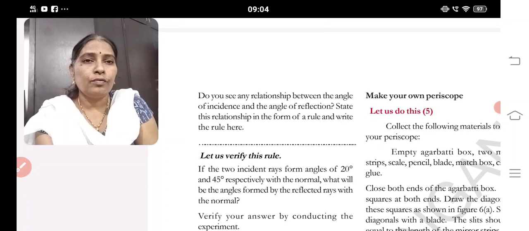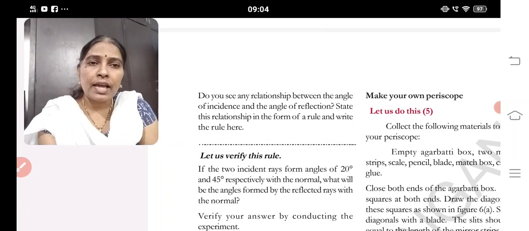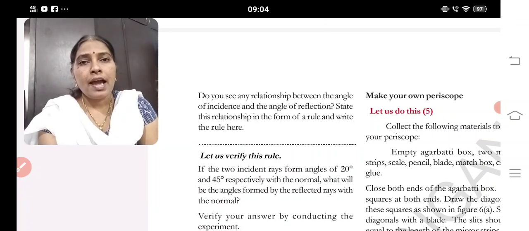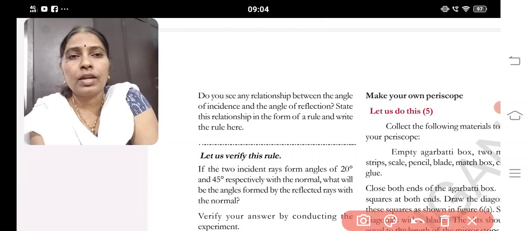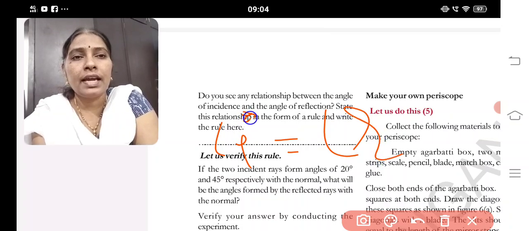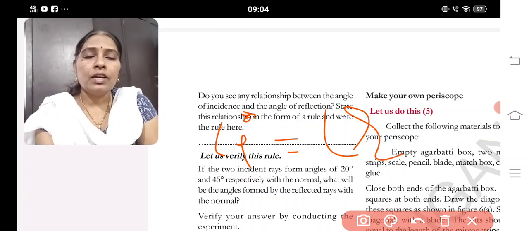Don't get confused. Do you see any relation between the angle of incident and the angle of reflection? State the relation in the form of a rule and write the rule here. If we observe the table, we can understand that the angle of incident is equal to the angle of reflection. So what is the rule? Angle I is equal to angle R. Let me write that: angle I equals angle R. What is angle I? Angle of incident equals angle of reflection. I denotes the angle of incident and R denotes the angle of reflection.